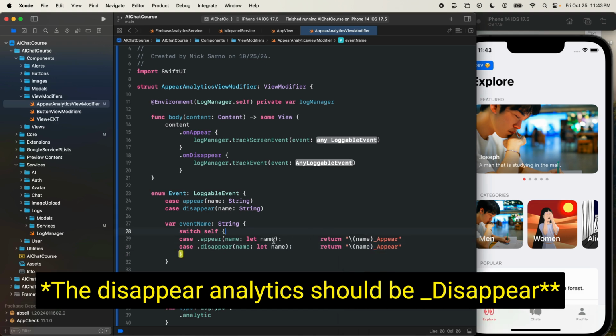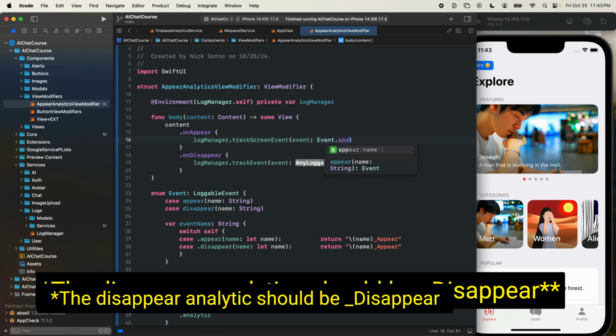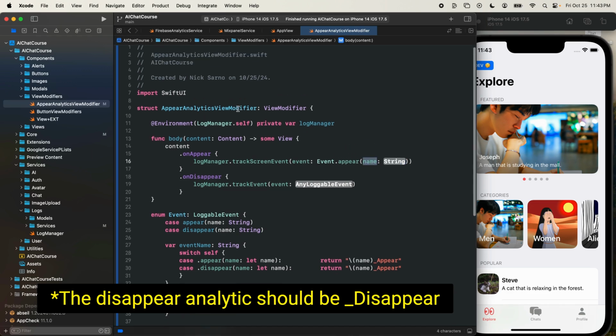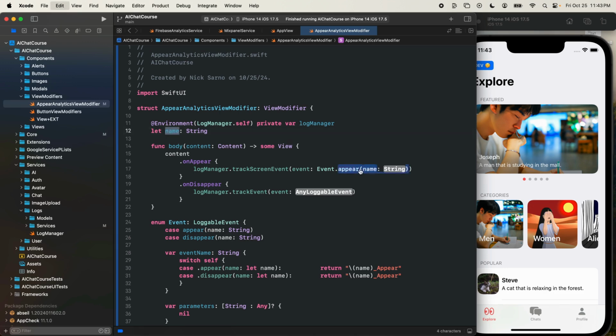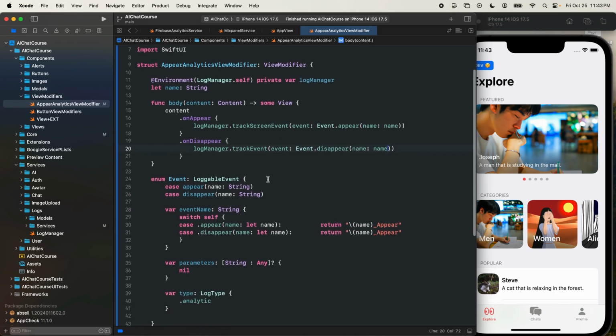So if I pass in a value like explore, it will say explore underscore appear. All right. So when we call these, this one is going to be Event.appear, and we'll need a name. So when we create our view modifier, let's pass in a name of type String, and then we will pass the name here, and this will be Event.disappear. We'll pass in the name as well.